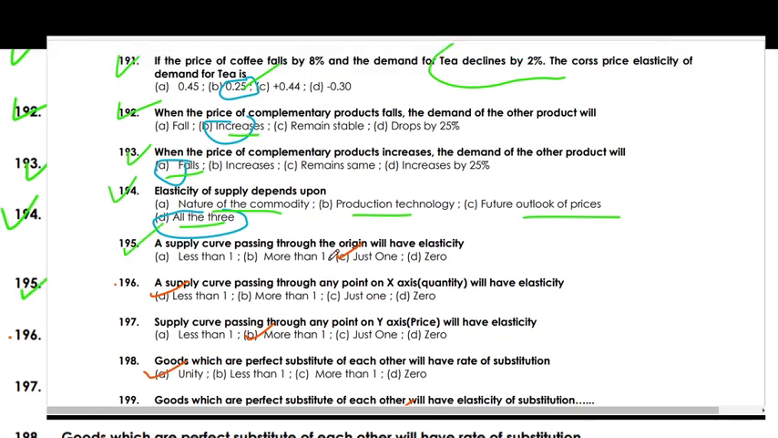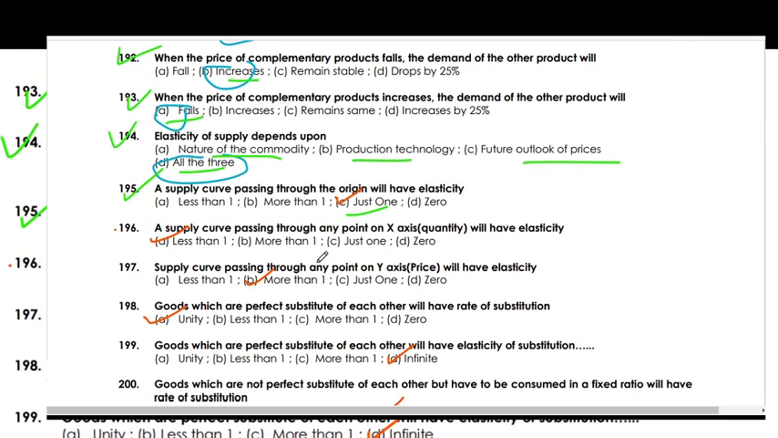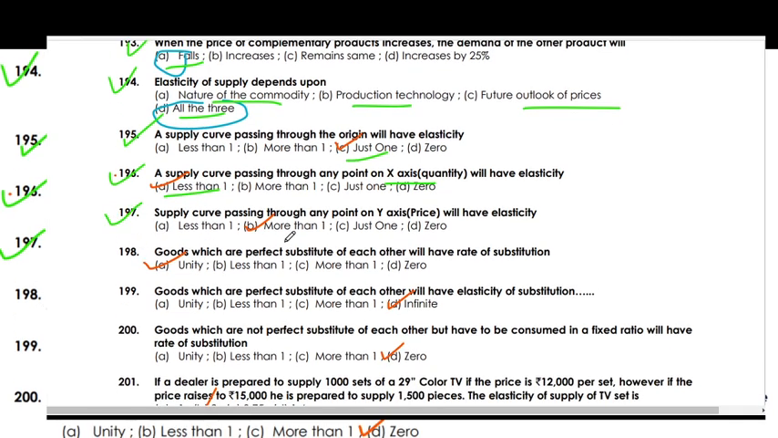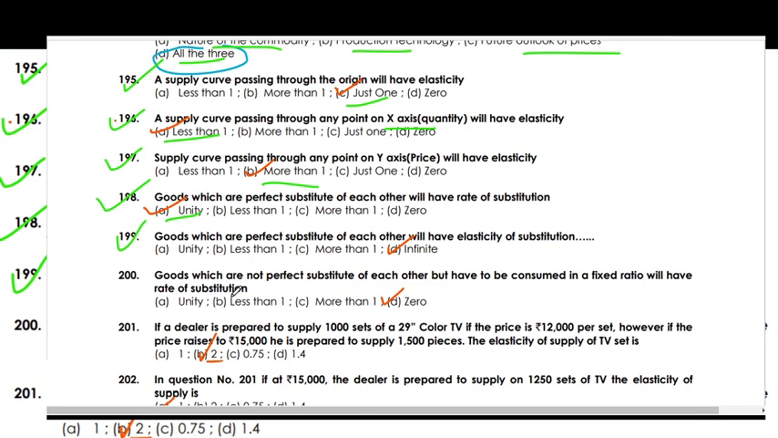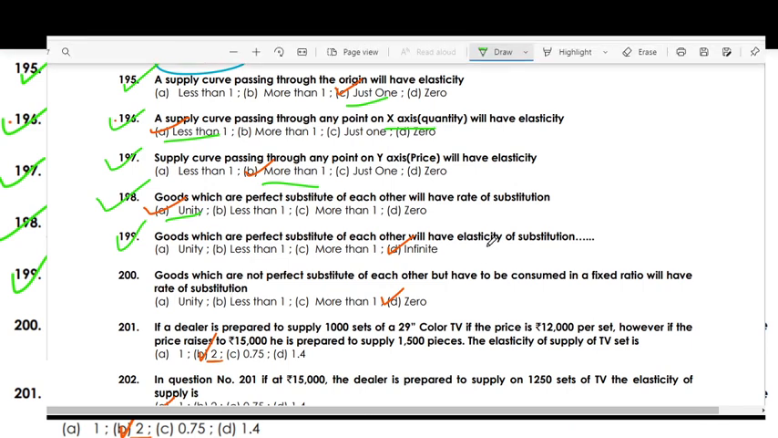The supply curve passing through the origin will have elasticity just 1. The supply curve passing through any point of the x-axis quantity will have elasticity less than 1. The supply curve passing through any point of the y-axis price will have elasticity more than 1. The goods which are perfect substitutes for each other will have a rate of substitution that is unitary. The goods which are perfect substitutes for each other will have an elasticity of substitution that is infinite.